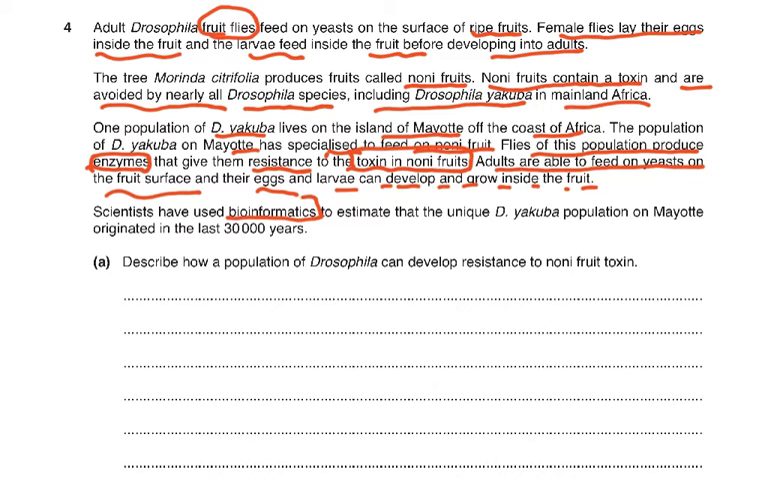Scientists have used bioinformatics to estimate that the unique D. jacoba population on Mutation originated in the last 30,000 years. Describe how a population of Drosophila can develop resistance to noni fruit toxin. Now please remember, whenever there is a question on this selection, mutation, resistance, there are some keywords that we have to be using, and those keywords are all in the context of mutation, advantageous allele, and then passed on to offspring, and then of course the entire population becoming resistant.